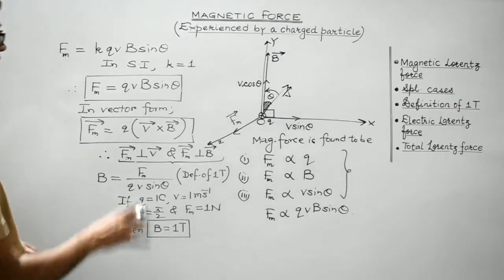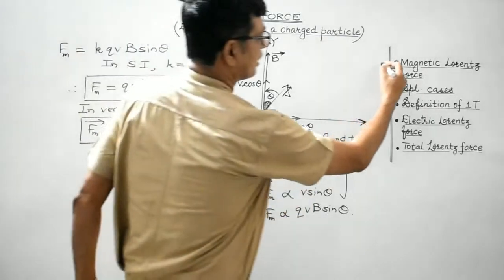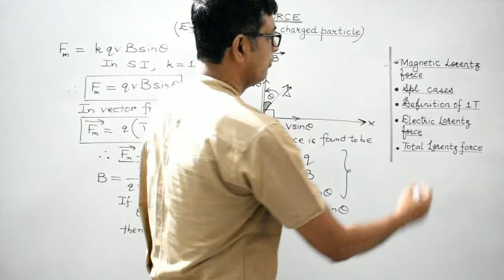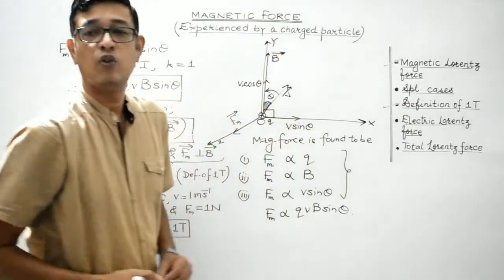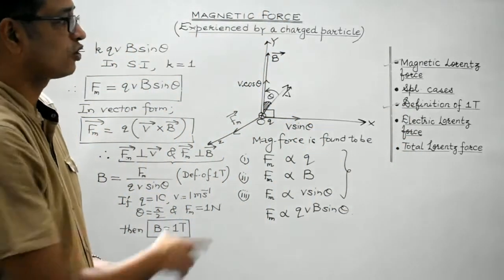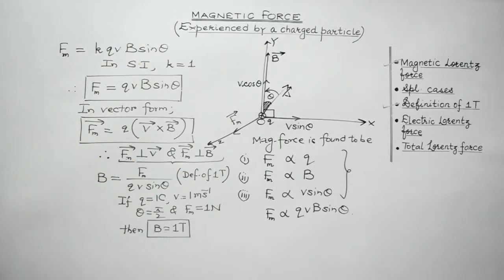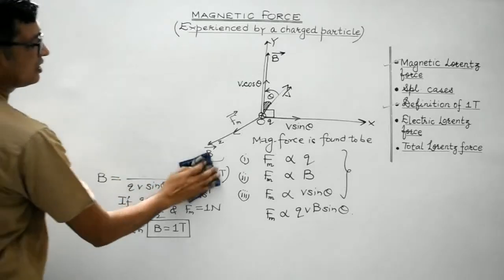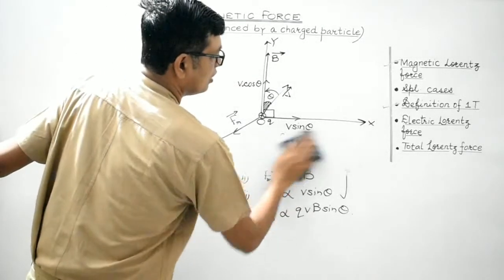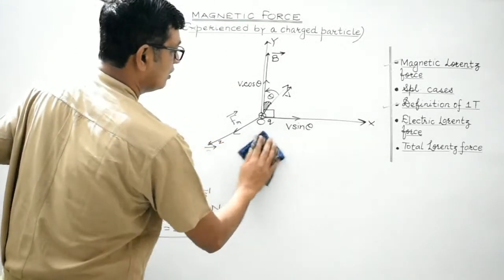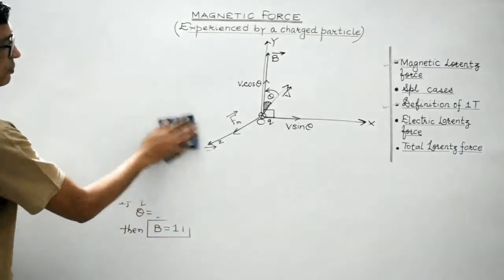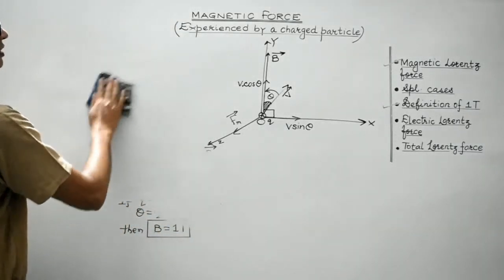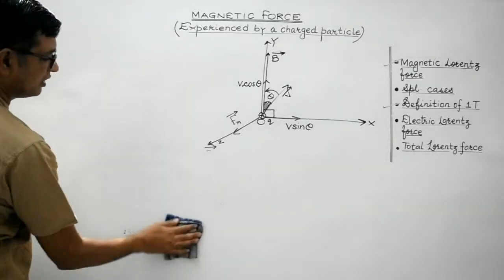So students, we have done the expression for the magnetic Lorentz force. We have done the definition of 1 Tesla, isn't it? Now let's concentrate on the special cases then. Okay, what we'll do is we'll consider various cases where theta is 0 degree, theta is 180 degree and so on. So let's find out the force experienced by this charged particle under various conditions.